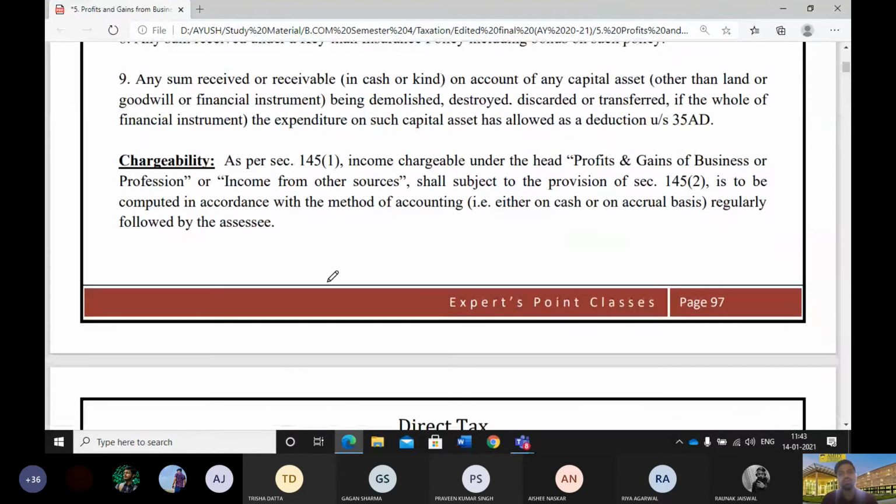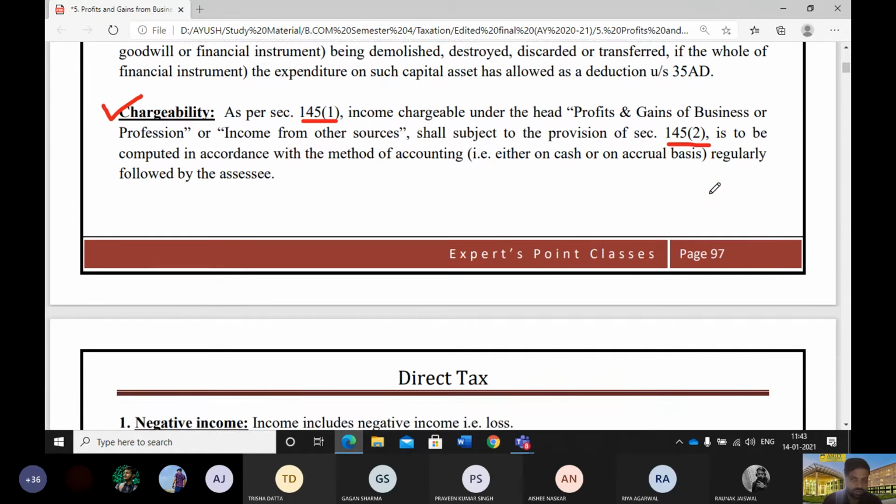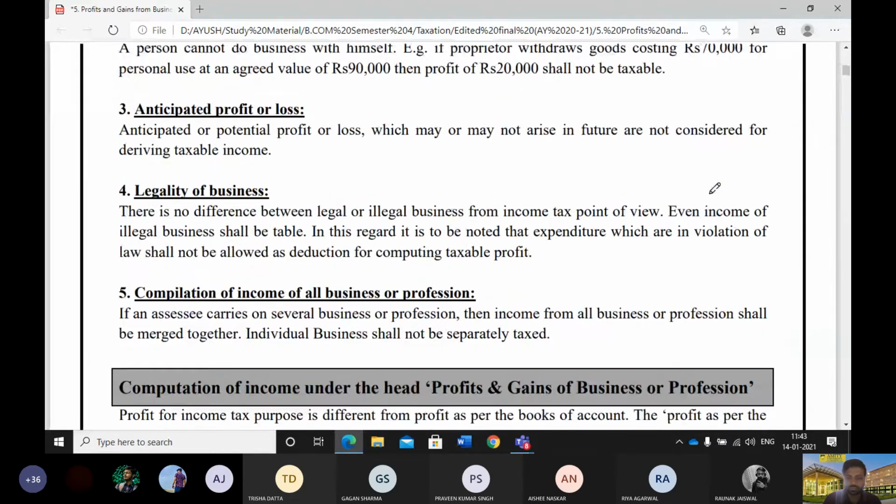Now we'll start with chargeability. This is one unique thing, that the chargeability of this head is defined under section 145, where we have seen how an income can be charged under profits and gains of business or profession, that is PGBP, or income from other sources. I think we already discussed that sometimes a particular income can be charged under any of the heads, but we have to decide under which head we have to write it.